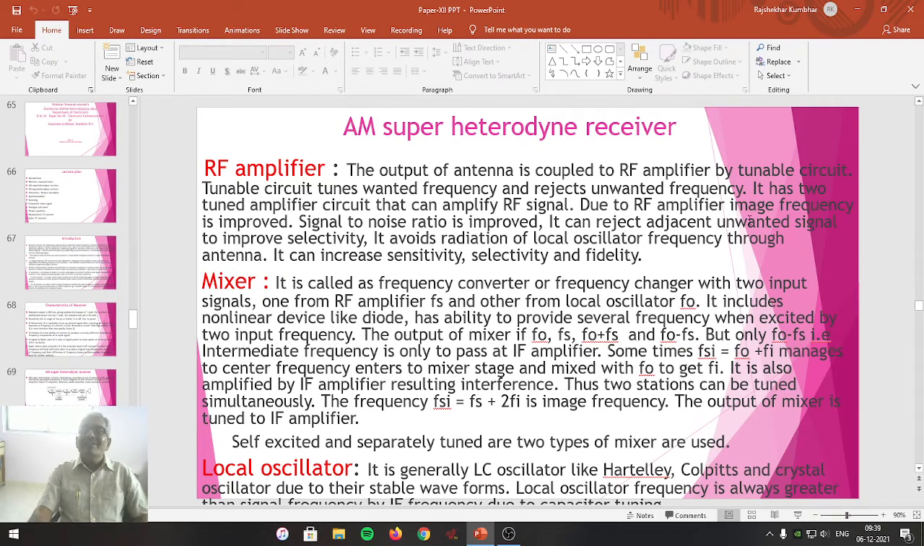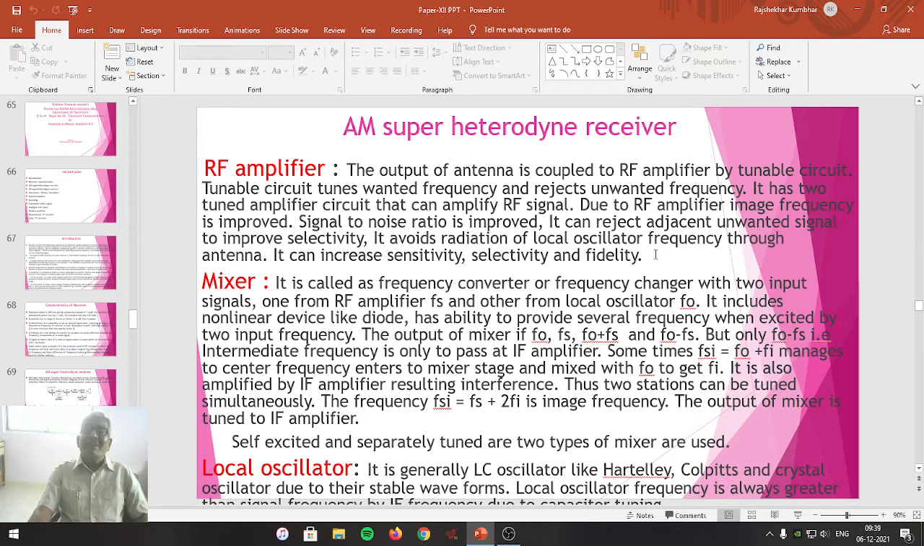It can reject the adjacent unwanted signal to improve the selectivity. If the selectivity is more, it will reject the unwanted signal and receive only the wanted signal. It avoids the radiation of local oscillator frequency through the antenna. It can increase sensitivity, selectivity and fidelity, which are the characteristics to make the AM super heterodyne receiver